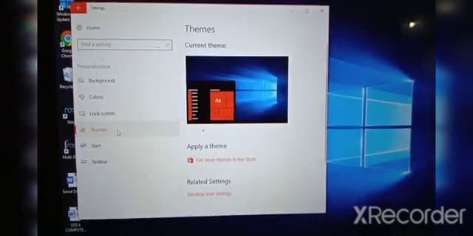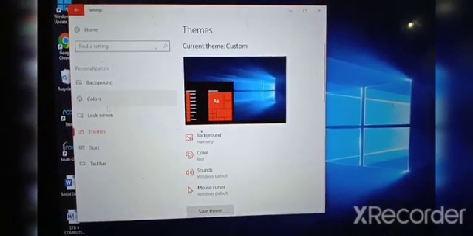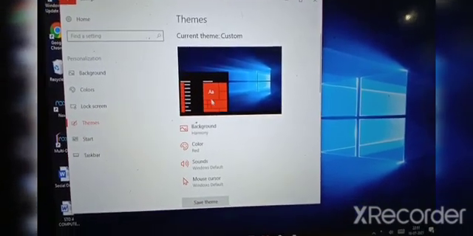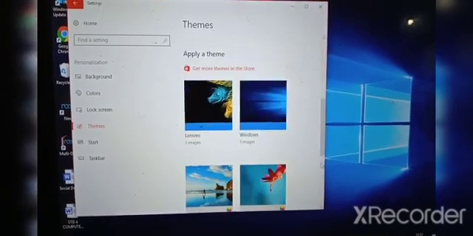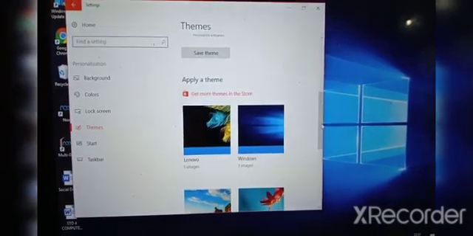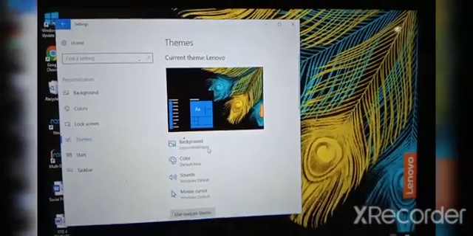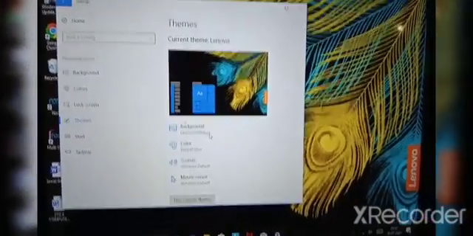Now you can select from the themes. See, we selected red color in the colors, so red is showing here. In themes, you can choose any one theme and click on it. The theme will get applied to your whole screen. Lenovo theme, see, this theme has changed, so everything will change accordingly.